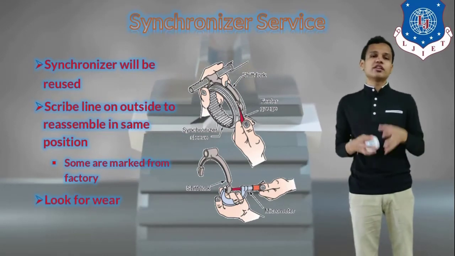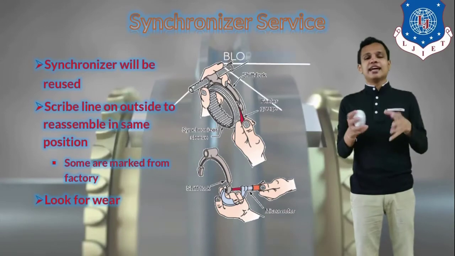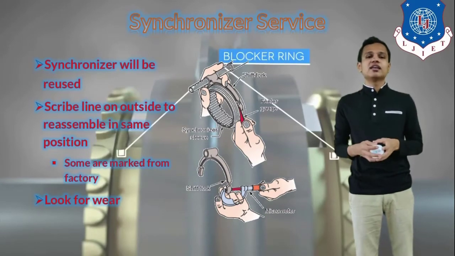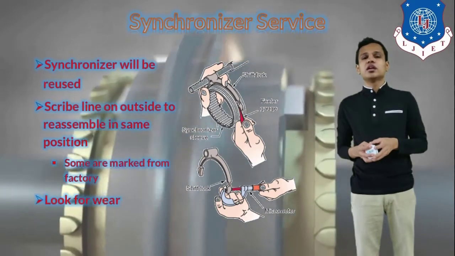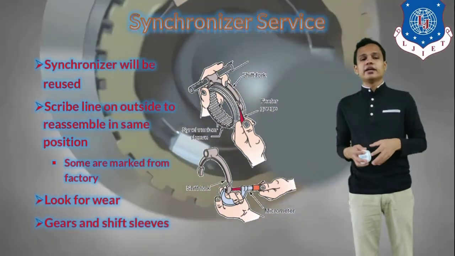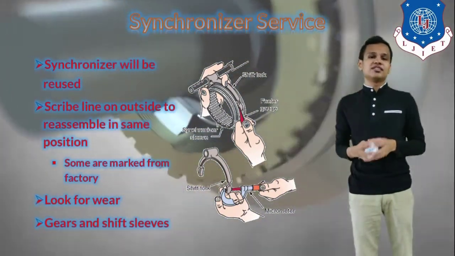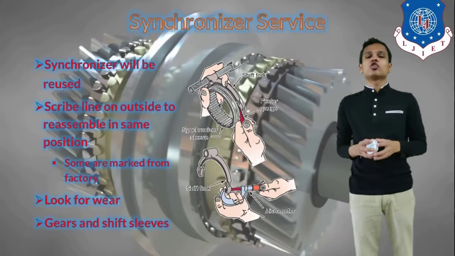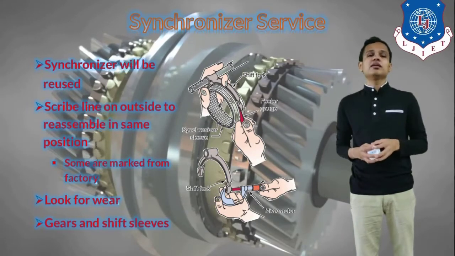Also, we will look for wear on the synchronizer. That can happen on the blocker rings as well, or the synchronizer ring as well. So this will be inspected, and the gear and the shift sleeves that are connected with the synchronizer will also be inspected.